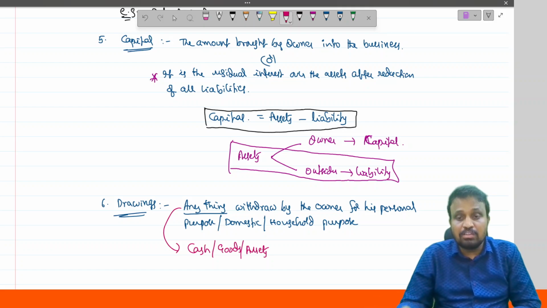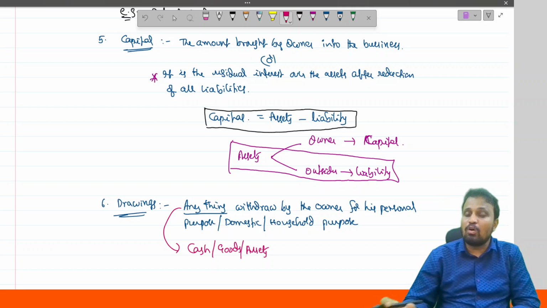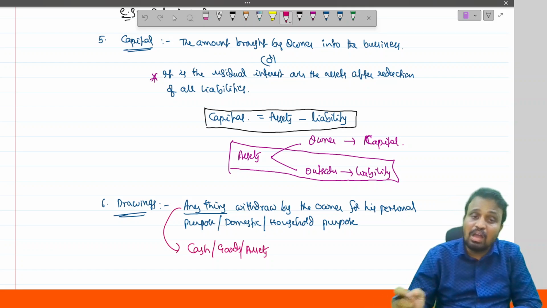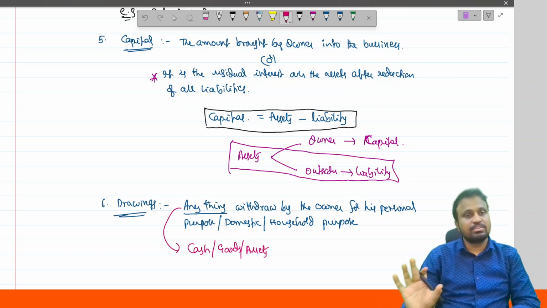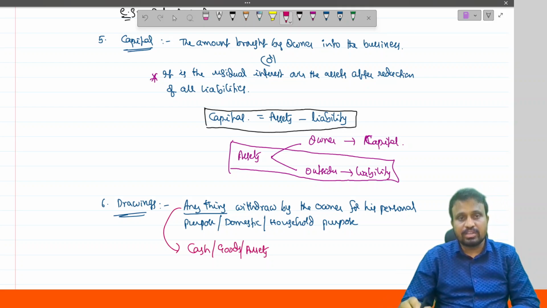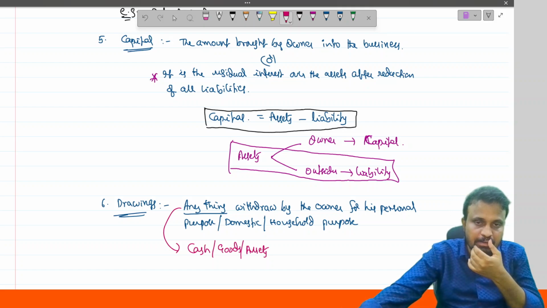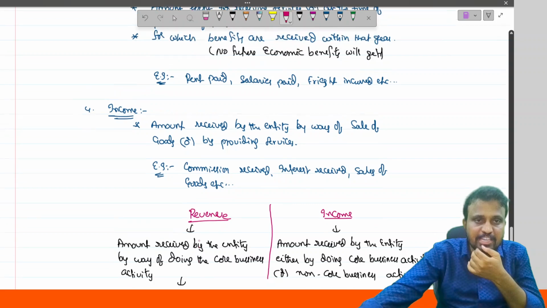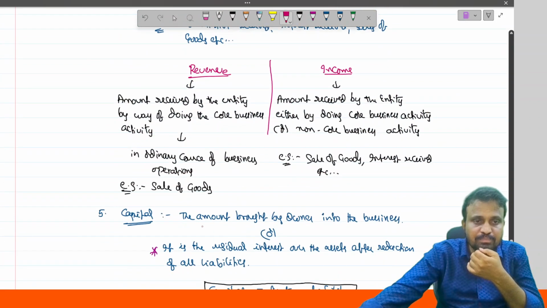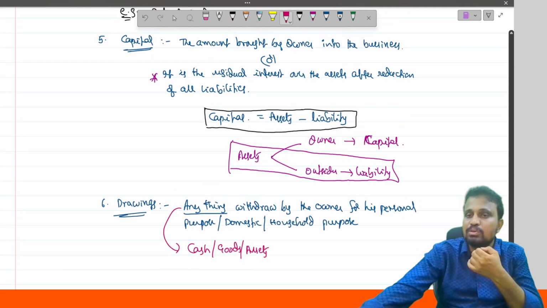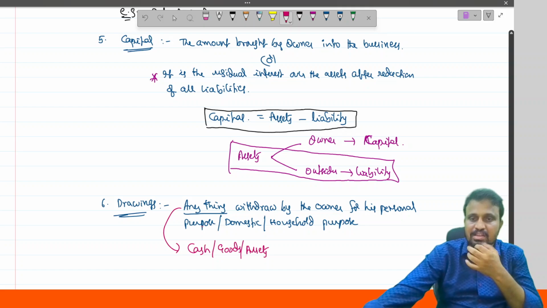Anything withdrawn by the owner for his personal, domestic or household purpose is treated as what? Drawings. Okay. So these are the few definitions relating to accounting: what is meant by expense, what is meant by income, and what is meant by capital and drawings. Okay. I hope you guys understood.